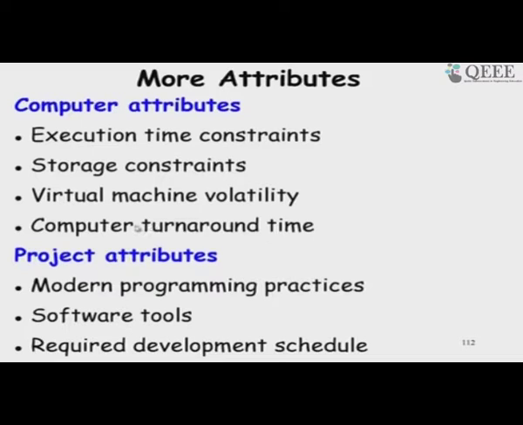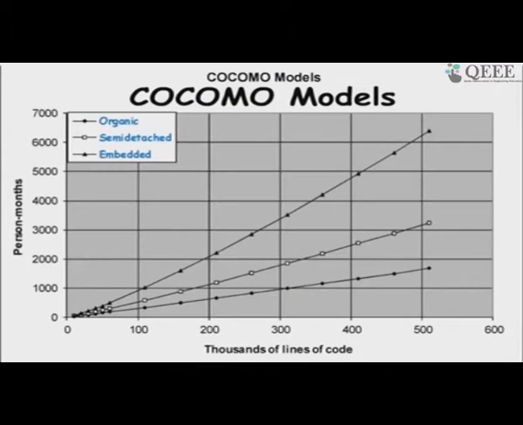So, this was a crucial factor those days, the turnaround time, but now of course, it is becoming irrelevant, everybody has their own computer. Then project attributes: what are the programming practices, that means what process model is being used, software tools, required development schedule, is the schedule aggressively set or is it set relaxed. Those are the parameters based on which again we rate it, and based on that rating it may scale up or down, and we will see the tools where you can enter those values and directly it will give you the estimate.